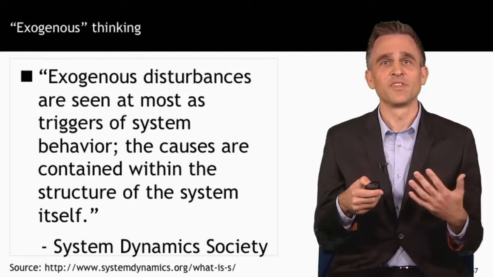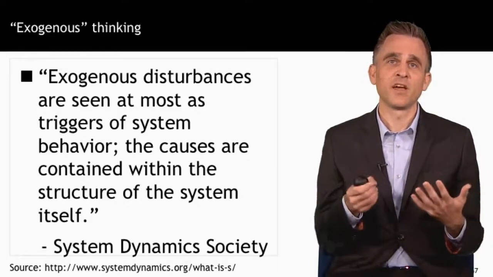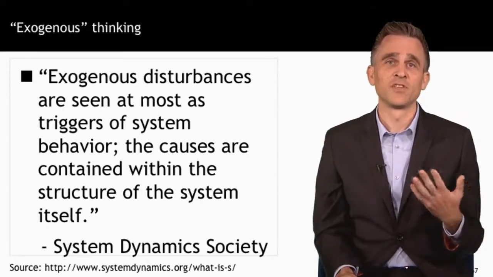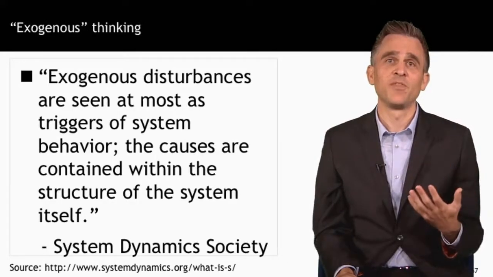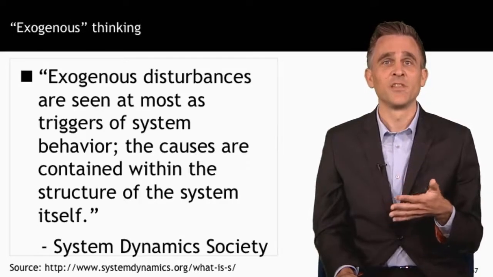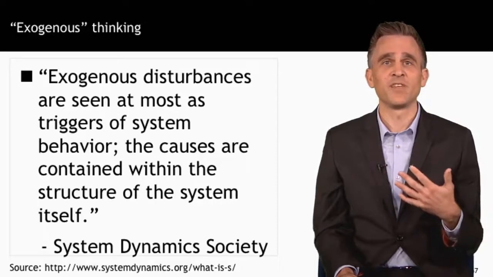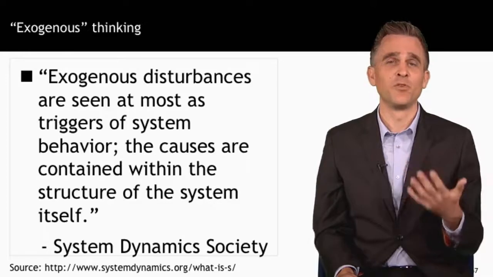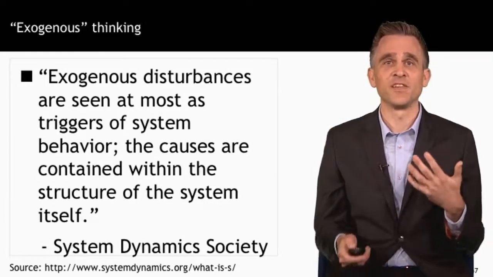This quote from the System Dynamics Society website also sums it up perfectly. They say, "Exogenous disturbances are seen at most as triggers of system behavior. The causes are contained within the structure of the system itself." Many experts believe that we've struggled to reduce obesity because we implement exogenous interventions that only trigger system behavior. Educating people about nutrition and physical activity, for example, does not change neighborhoods or social systems or food prices or any of the other systematic determinants of obesity that we're discussing in this course.